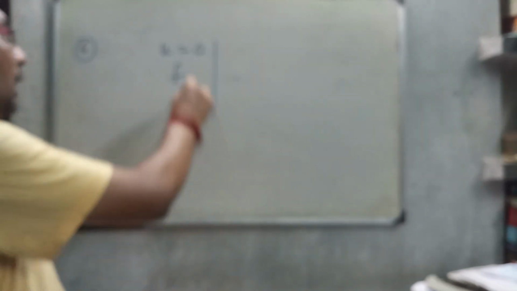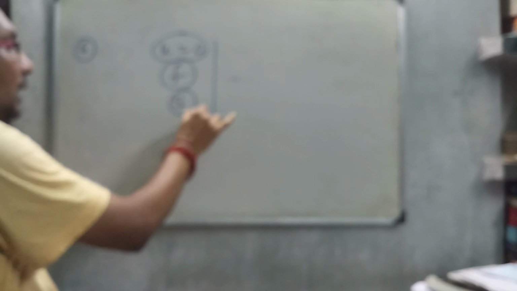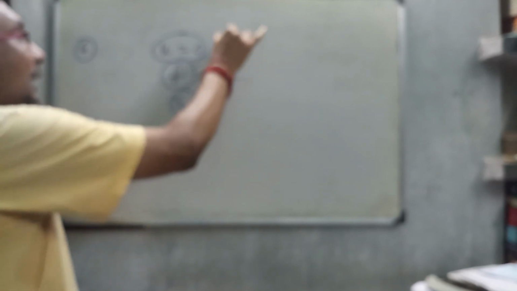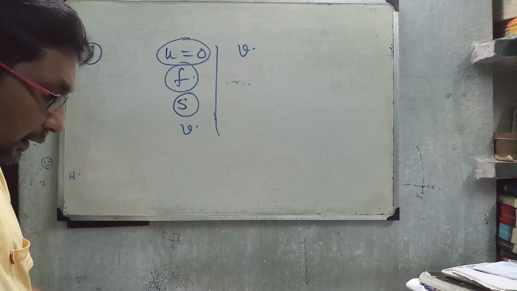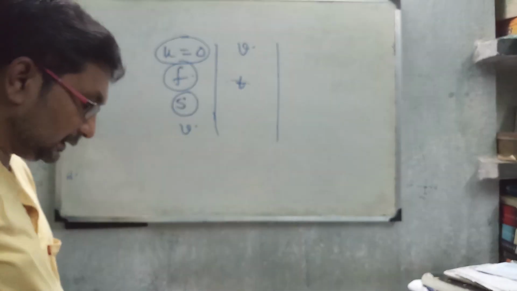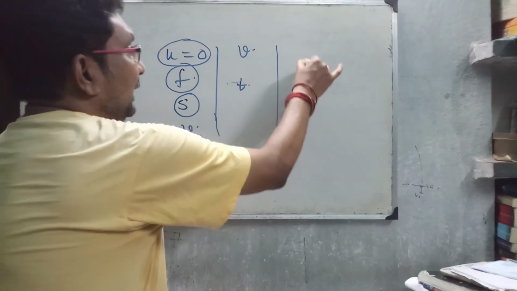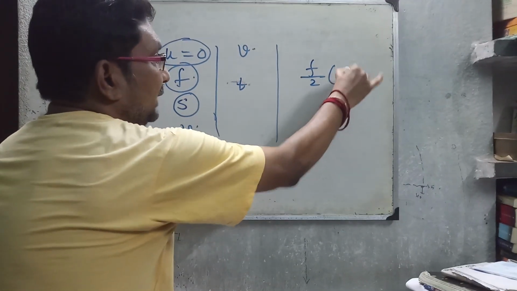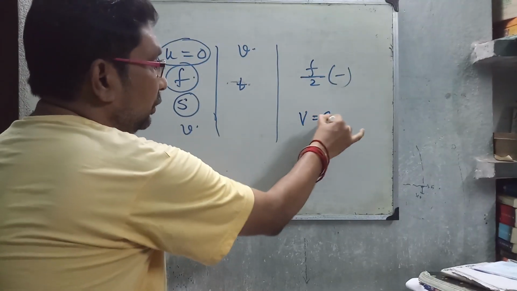Then it continues at constant speed for time t. After starting with u equal to 0 and acceleration f, covering a distance s and getting a speed v, in the second part it is moving with constant velocity v for time t and covering some distance, and then it is decelerating at the rate of f by 2, with a negative sign, and finally the velocity v equals 0.